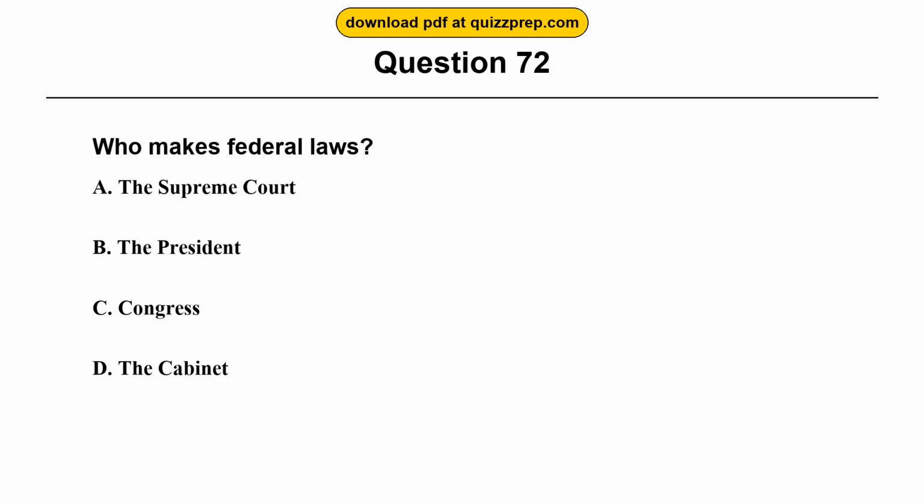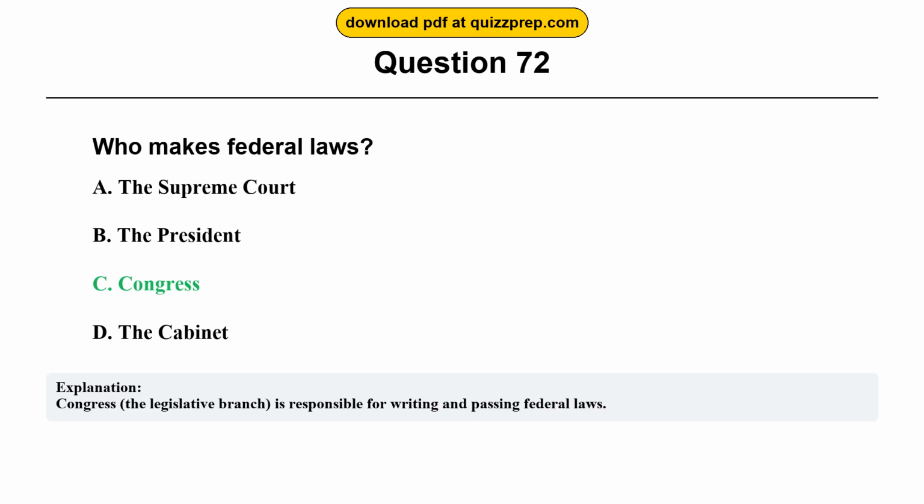Question 72. Who makes federal laws? Option A, the Supreme Court. Option B, the President. Option C, Congress. Option D, the Cabinet. The correct answer is option C, Congress. Congress, the legislative branch, is responsible for writing and passing federal laws.